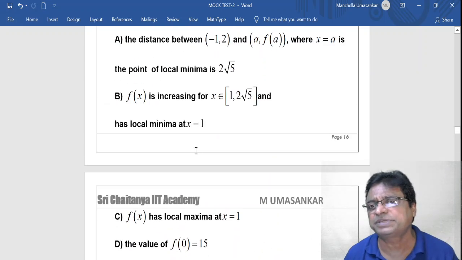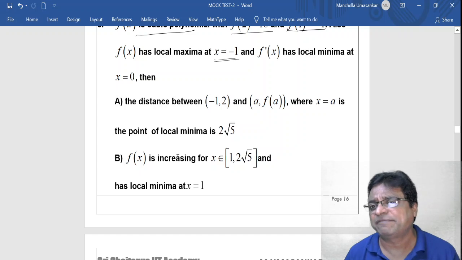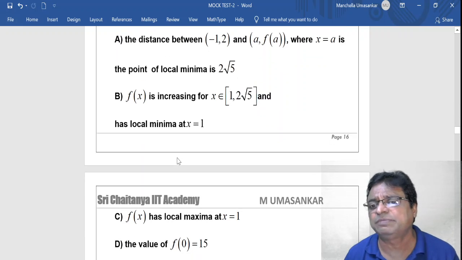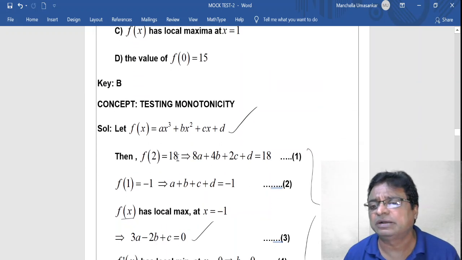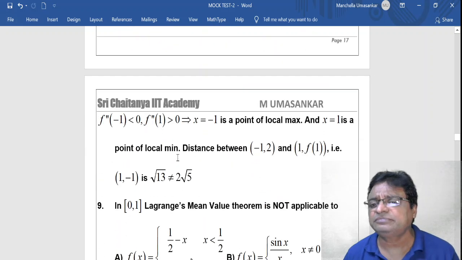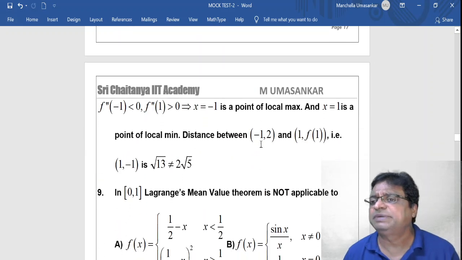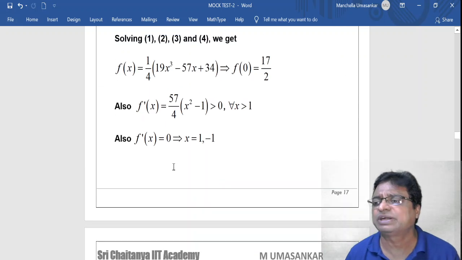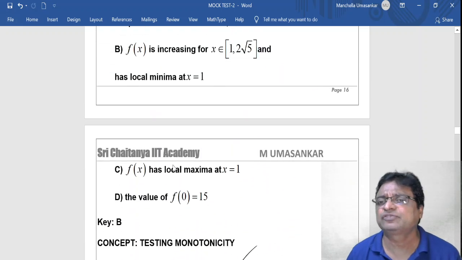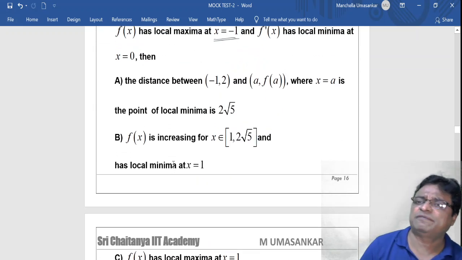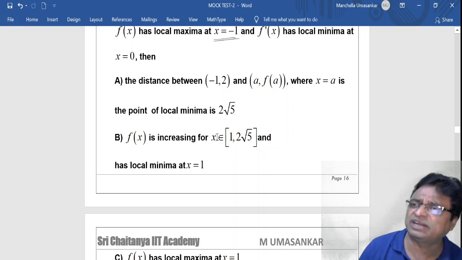So based on the options, the distance between minus 1 comma 2 and 1 comma f of 1, that is 1 comma minus 1, is root 13, which is not equal to the given value. So my answer is, the second option is correct. So solve this problem very carefully. F of x is increasing in this interval, and it has local minima at x is equal to minus 1.